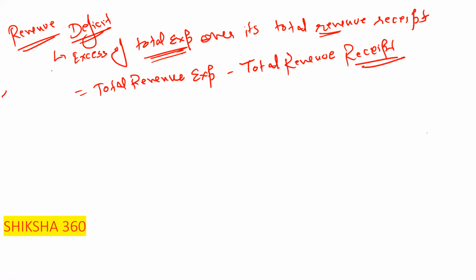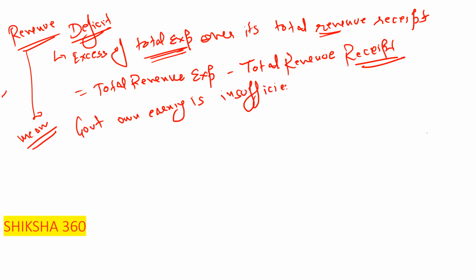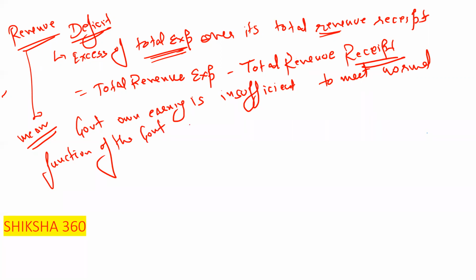What it means, technically, is that it signifies that the government's own earning is insufficient to meet the normal functioning of the government departments.